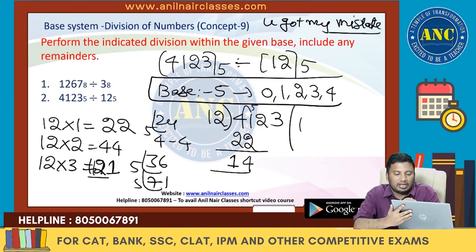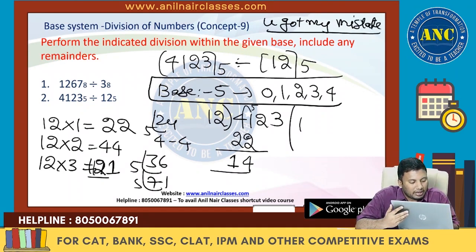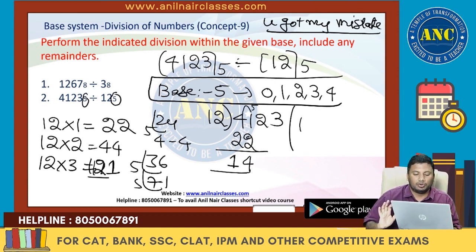I was doing it in base system 12, but the question is in base system 5. 12 ones are 12. 12 in base system 5 is 2, 2. 12 twos are 24. 24 is nothing but 4, 4. Is it clear till here? 5 plus 1 is 6, 6 minus 2 is 4. So 5, 4, 1 gone. It is 3. 3 minus 2 is 1, so it is 1, 4. Is it clear?